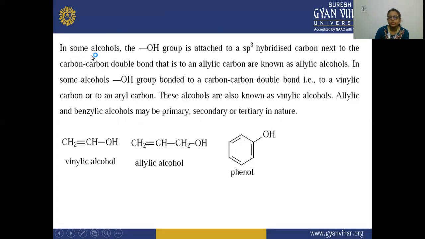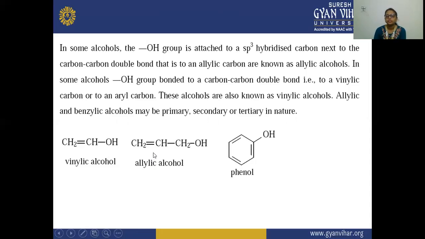Here it is written that in some alcohol, the OH group is attached to sp3 hybridized carbon, which is attached next to the carbon-carbon double bond. That is to an allylic carbon. This is your allylic carbon, and they are known as your allylic alcohol.